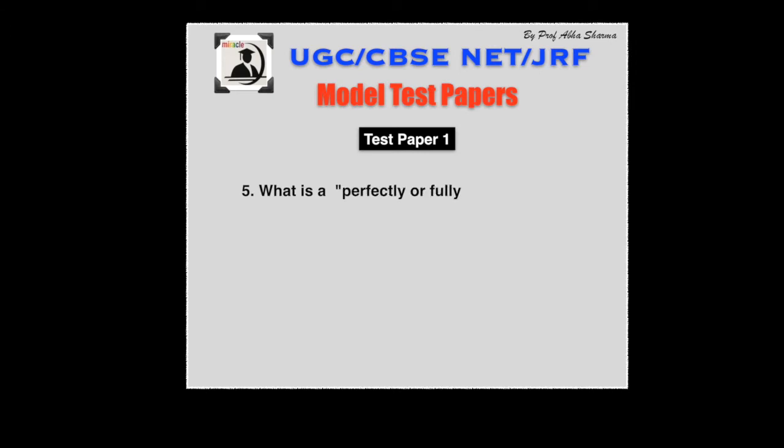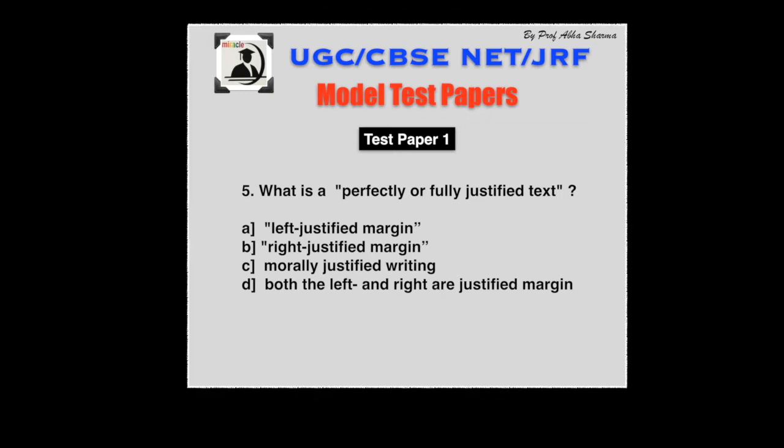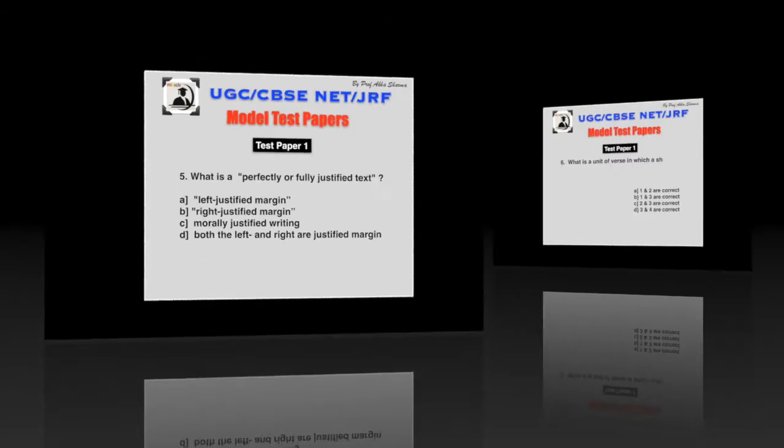Question number 5. What is a perfectly or fully justified text? A. Left justified margin. B. Right justified margin. C. Morally justified writing. D. Both the left and right justified margins.